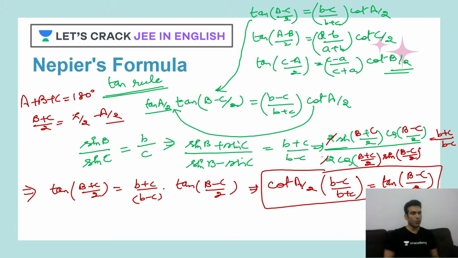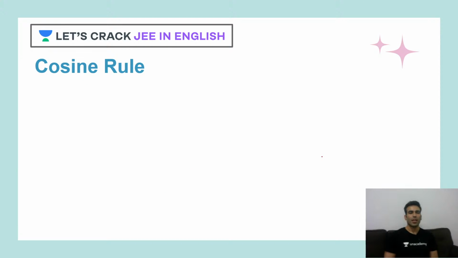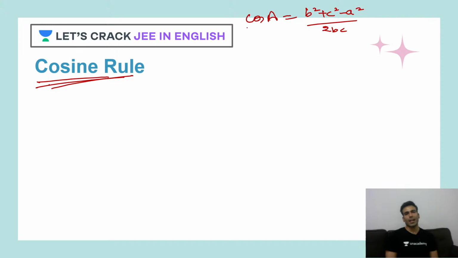Now let's move to another rule. This is the cosine rule. Now how to prove this cosine rule? Very easy. Cosine rule is cos of A is equal to, let's say, B square plus C square minus A square upon 2BC. It's very simple. Whatever angle's cosine you write, opposite to that angle, that side's square is subtracted, and before that, the squares of the remaining sides are summed, upon twice the product of the remaining sides. It's very easy to remember.